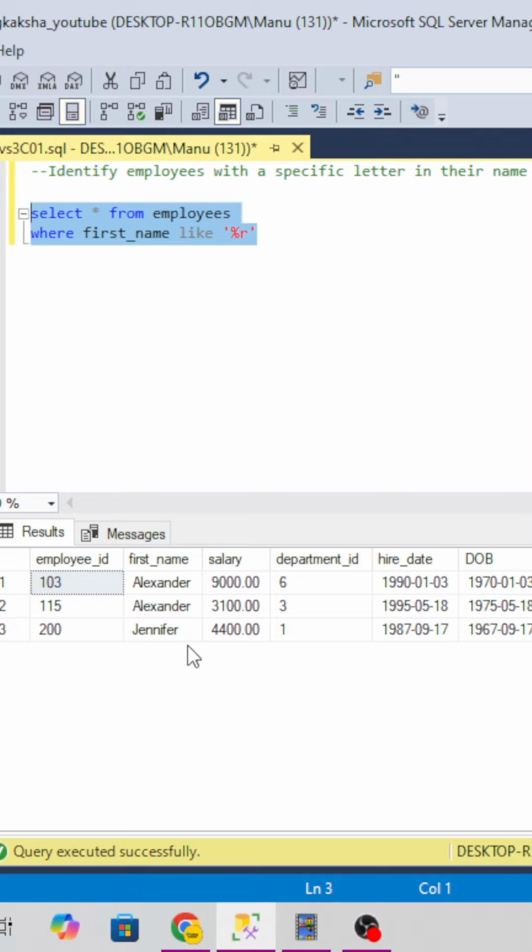So I hope this way you just have to figure out what the question is. If the letter is in the beginning, then you put the percent symbol at last. If the letter is at the last, you put the percent symbol in the beginning. And if they say anywhere containing that letter, then you put it at the beginning and last. So this is a very simple question. You just have to keep in mind where you will put the percent symbol.